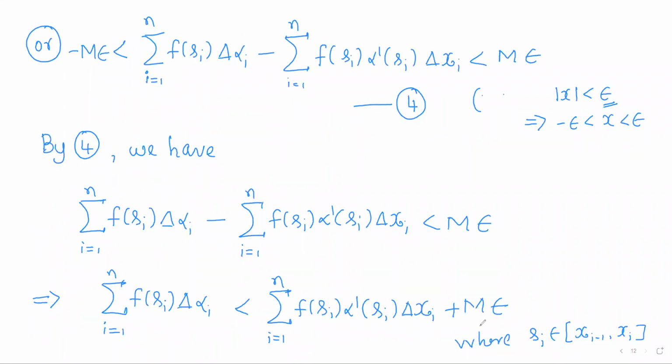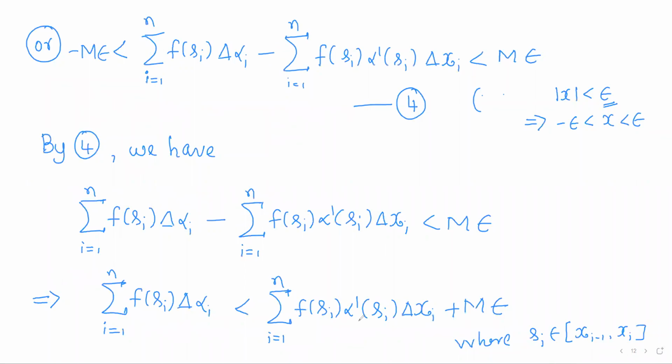Okay, so now we should simplify this. Now the right hand side term is equal to summation f of si into alpha dash of si, so it can be written as f into alpha dash of si into delta xi, i running from 1 to n, where si is varying over the ith subinterval xi minus 1 xi.